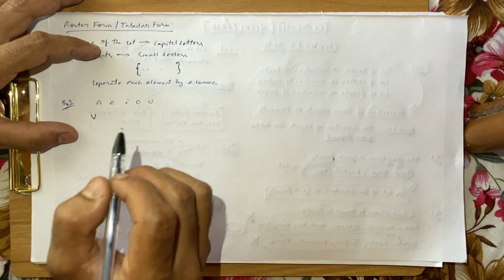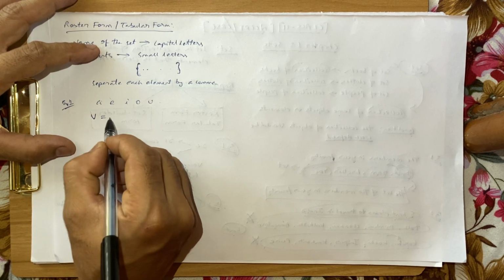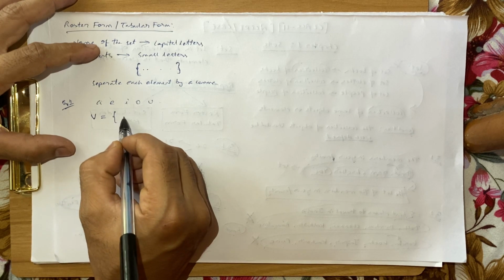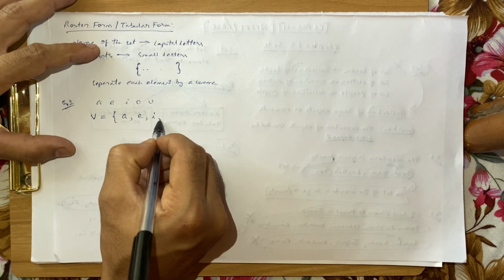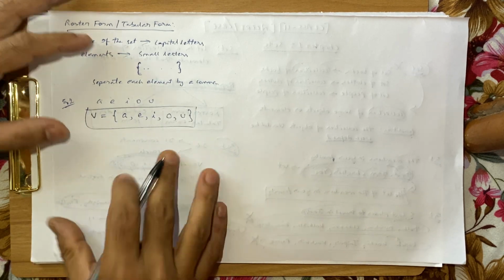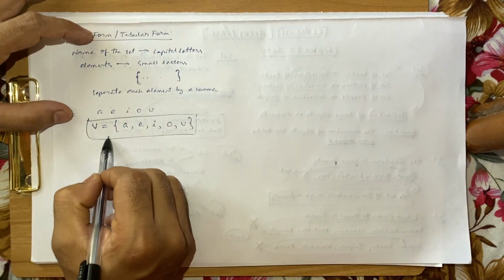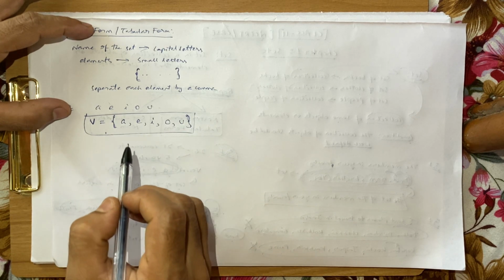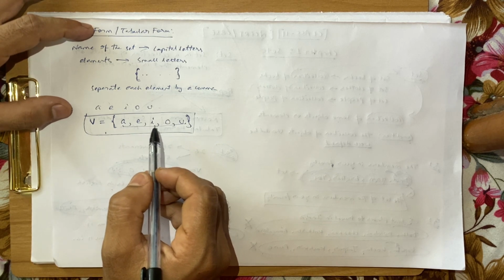So how will we write the set in the roster form or in the tabular form? V is equal to, put an open curly bracket, and then write the first element, that is A, put a comma, E, comma, I, comma, O, comma, and then U, and then close the bracket. So this is how we write the set of vowels in the English alphabet in the roster form. The name of the set should be in capital letters, all the elements should be enclosed within curly brackets, and each element should be separated by a comma, and it should be in small letters.